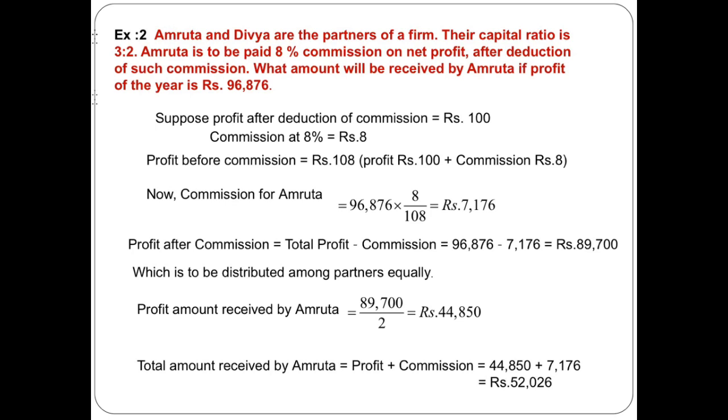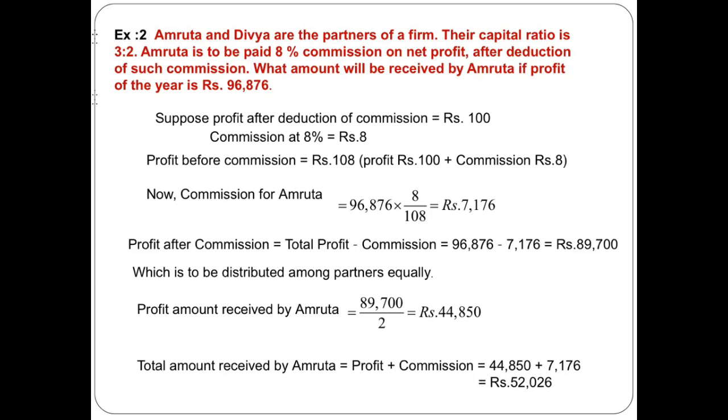Now profit after commission is equal to what? 96,876 is profit before commission minus commission 7176. So profit after commission is equal to 89,700. And now this 89,700 is distributed among the partners in equal proportion because profit and loss ratio is not given in the question. So we assume it is equal.